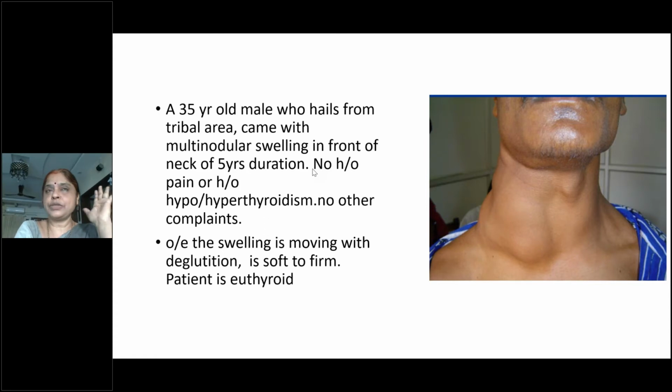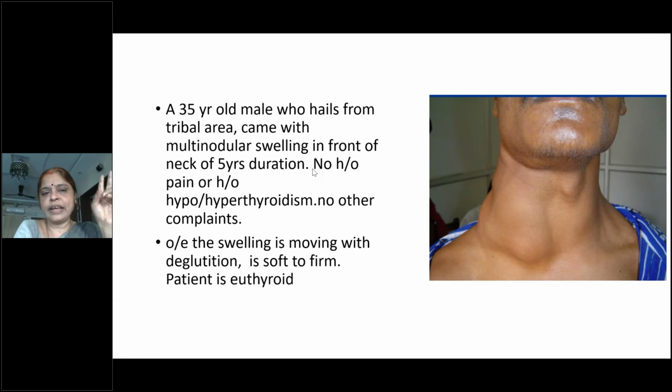So once you have a swelling in the lower part of front of neck, what is the other feature of thyroid swelling? Students? It moves with deglutition, isn't it? Yes. So a swelling in the lower part of front of neck and which is moving with deglutition. If these two features are satisfied, you know that the swelling you are dealing with is a thyroid, right?